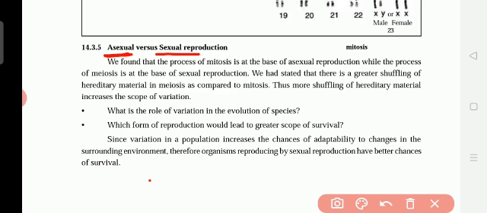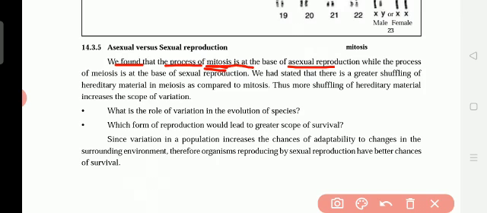Here we find that the process of mitosis is at the base of asexual reproduction. Mitosis means increasing the cell division. Meiosis means decreasing the cell division. So here is one difference.